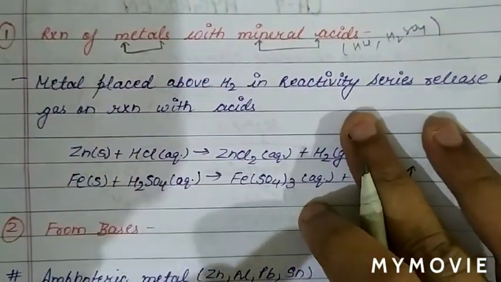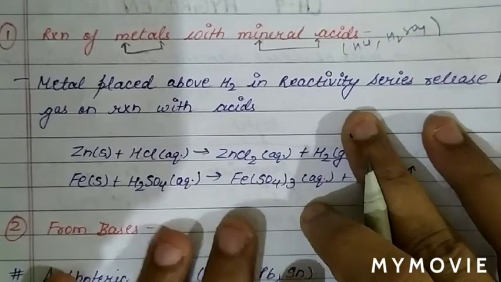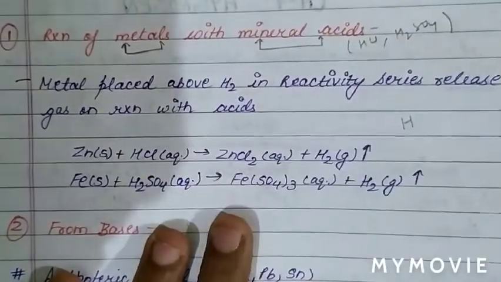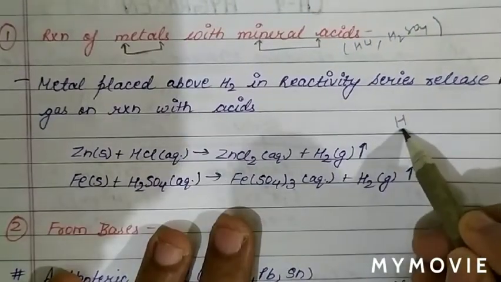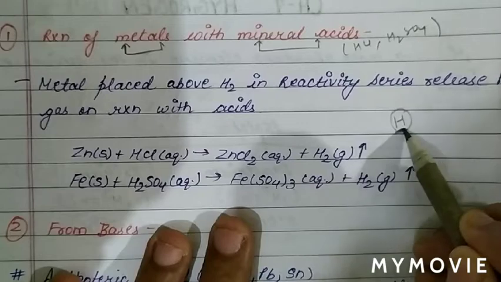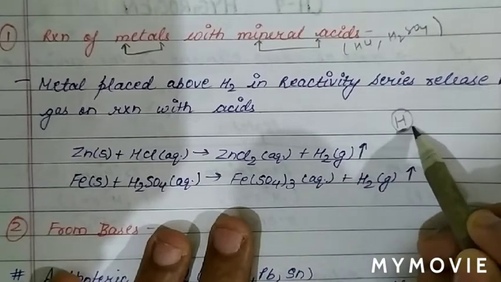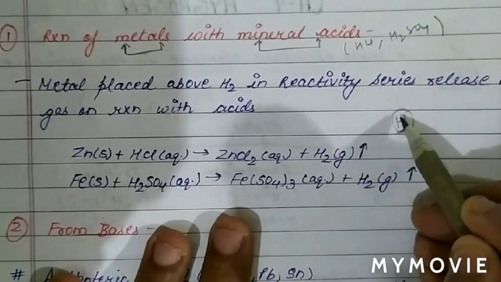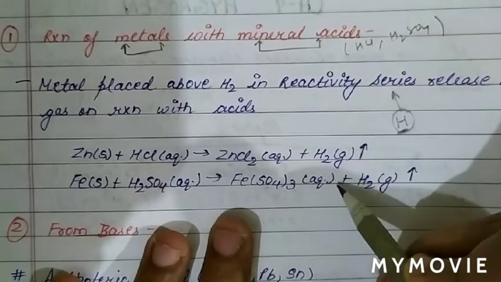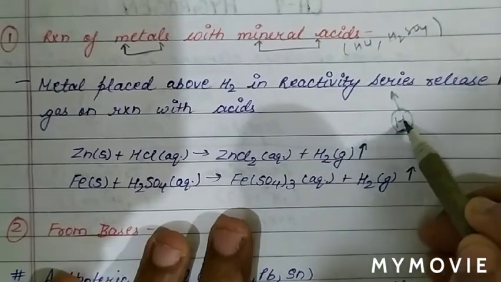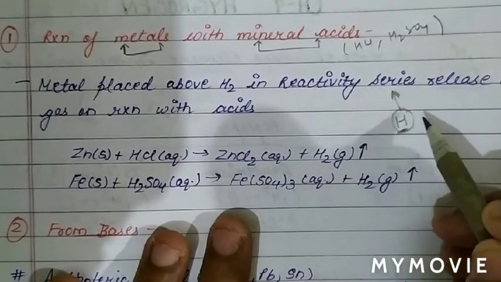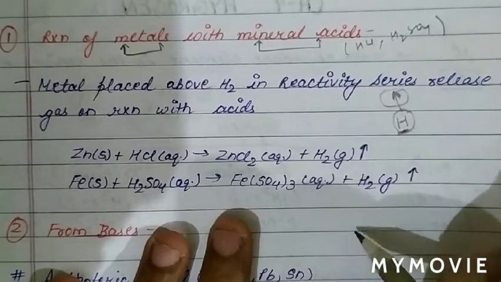In which case is hydrogen gas liberated? There is a position of hydrogen in the reactivity series. The metals which lie above hydrogen in the reactivity series will release hydrogen gas.